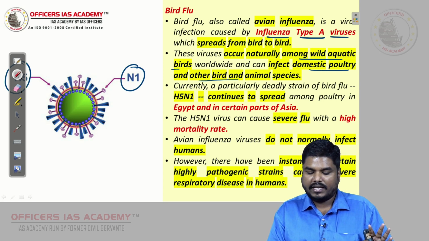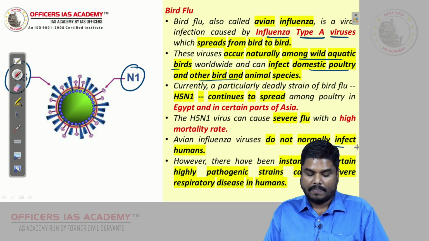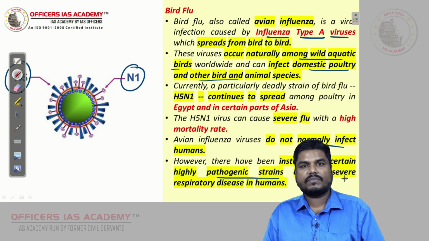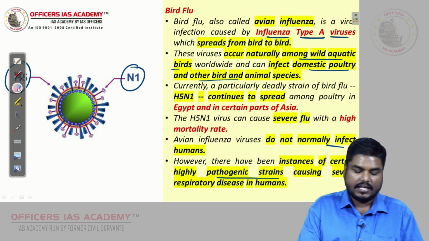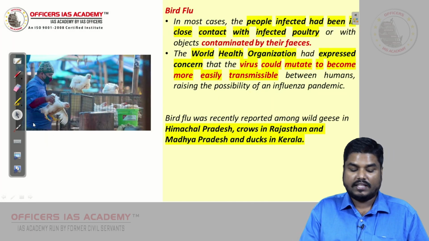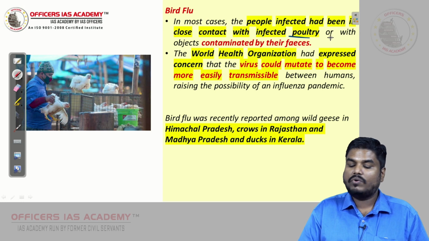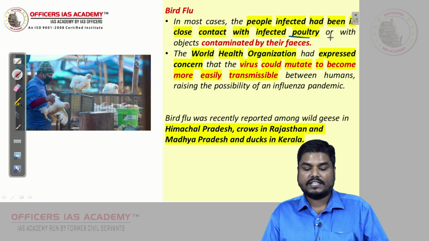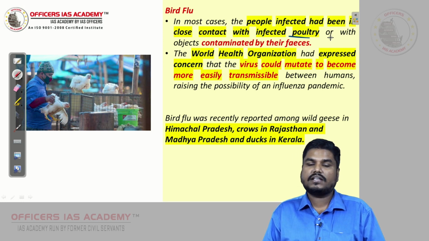Usually it will not infect humans, but there are certain instances where highly pathogenic strains cause respiratory disease in humans as well, when they come in close contact with infected poultry. WHO expressed concern that this virus can mutate and become easily transmissible.